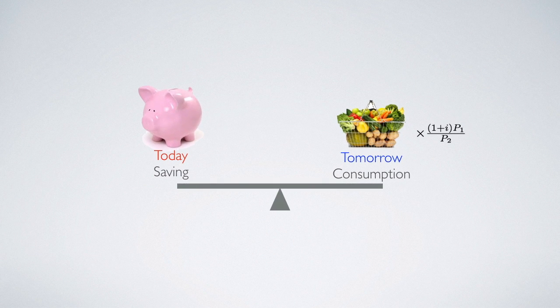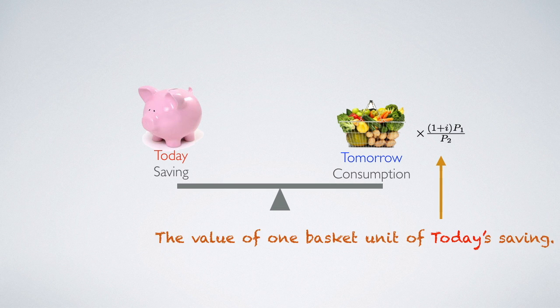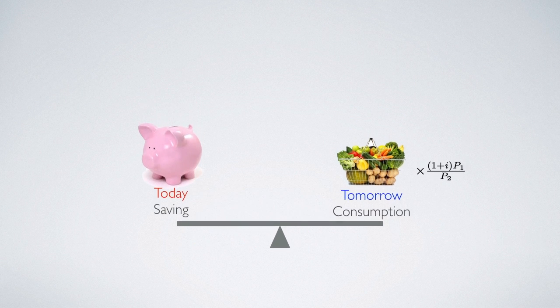If we draw a seesaw with today's consumption on one end and tomorrow's consumption on the other end, then this number represents the value of one basket unit of today's saving. So which means that if you save one basket today, you can get this many more baskets to eat tomorrow. So now we want to think about what tax can change this kind of trade-off.